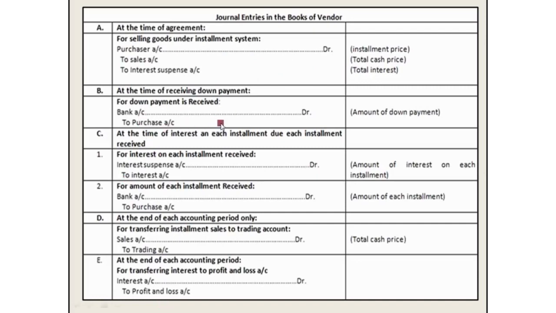At the time of receiving the down payment, the journal entry is: bank account debit to purchase account, for the amount of the down payment. At the time of interest on each installment due, and each installment received, we pass the journal entries for all the installments. Interest suspense account debit to interest account, bank account debit to purchase account for the amount of each installment received. At the end of the accounting period, transfer to the interest account.